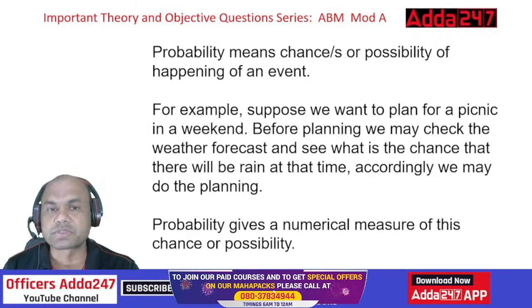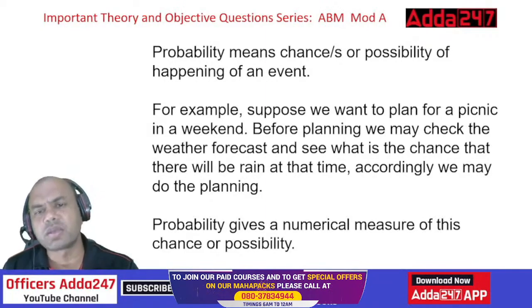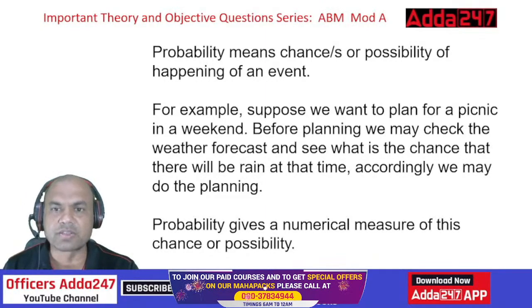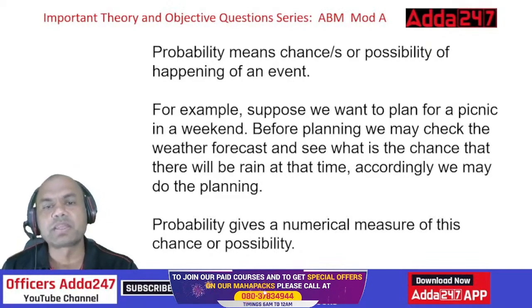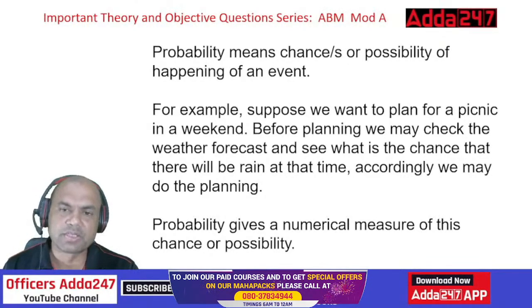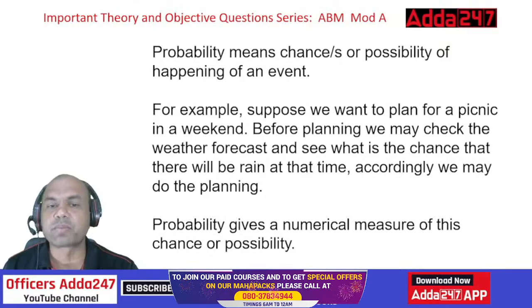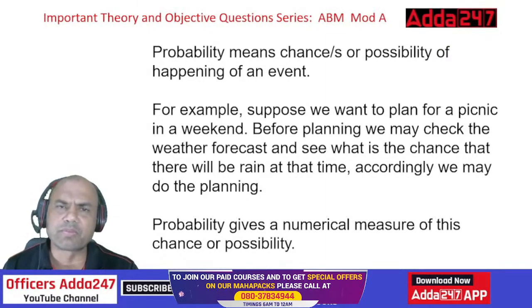Probability means the chances or possibility of an event happening or not happening. Here, when it's not given, it means the event is not happening also. For example, suppose we want to plan a picnic on the weekend.